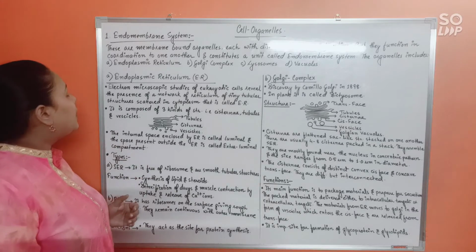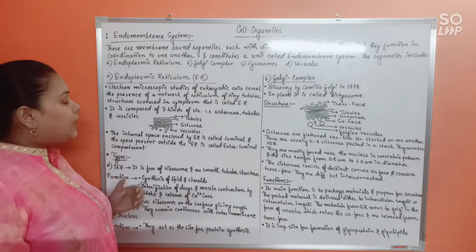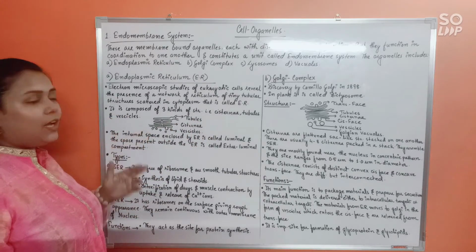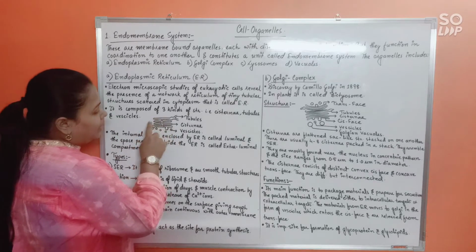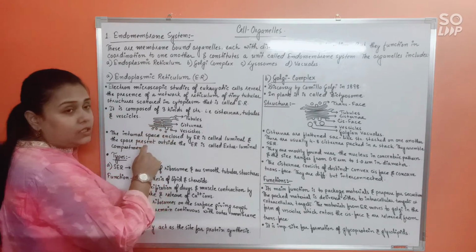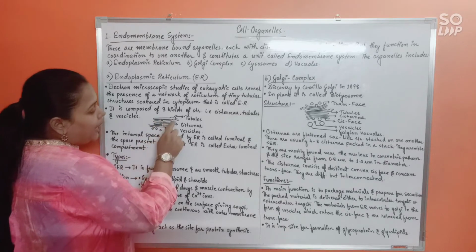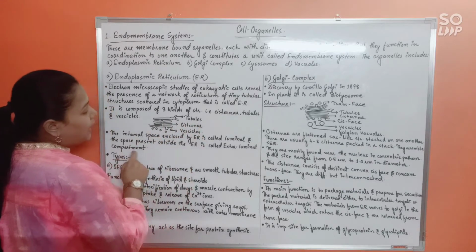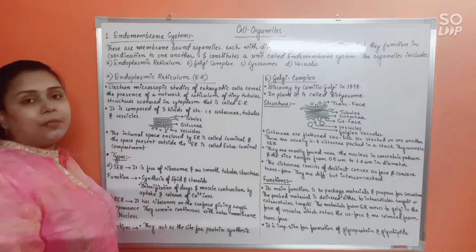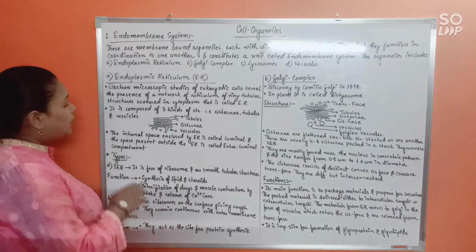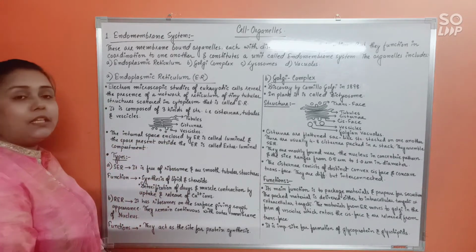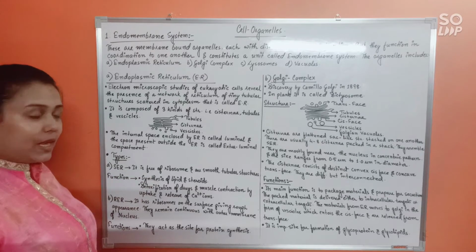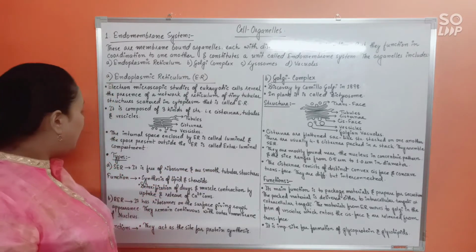Let's revise it again. See, the ER is composed of three kinds of structure: cisternae, tubules and vesicles. As you can see, I have roughly made a diagram here where you can see some parallelly stacked interconnected membranes, and these are the cisternae. The branched infiltration arising from the edges of the cisternae would be known as tubules, and these rounded sac-like structures make up the vesicles. Now, the internal space enclosed by ER is called luminal, and the space present outside the ER in the cytoplasm would be known as the extraluminal compartment.